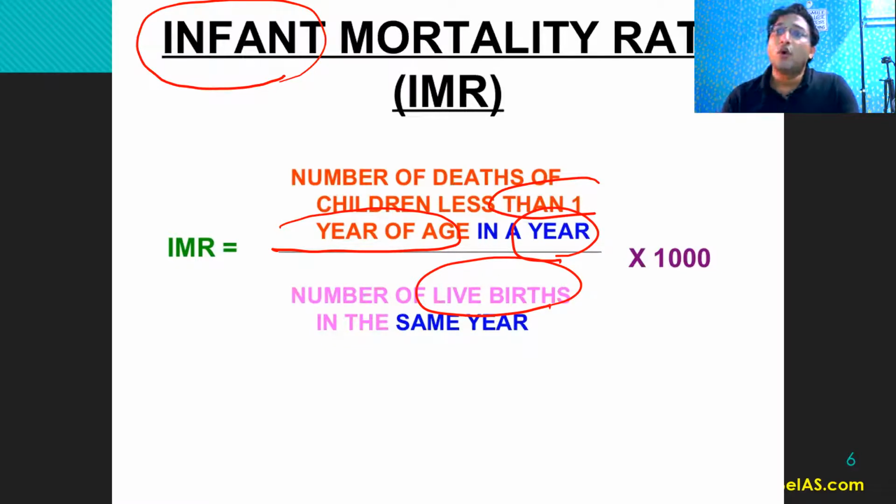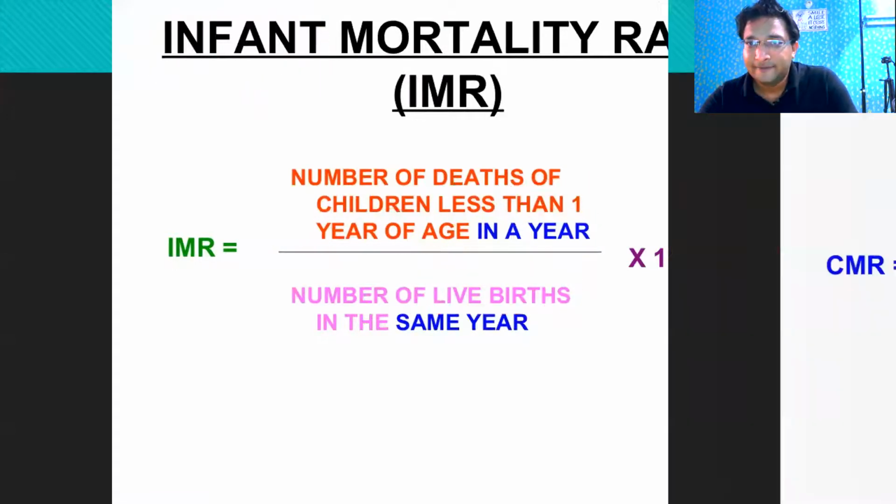So they were born live, right? They were not born dead, right? So they were born live. Those are called live births, right? So the number of deaths of children less than 1 year of age in a year, divided by the number of live births in the same year, multiplied by 1000. So this is the IMR, infant mortality rate.